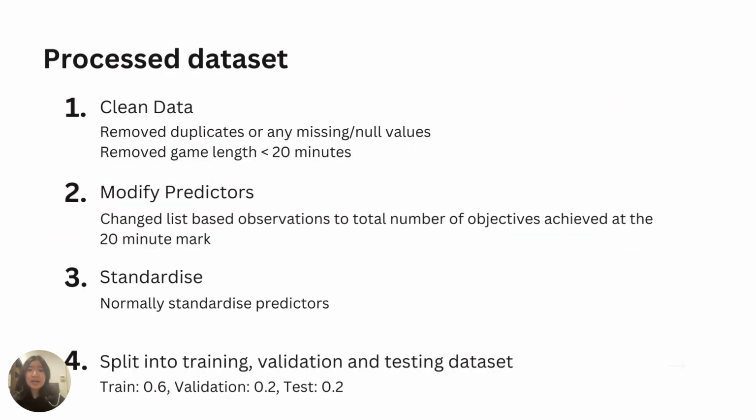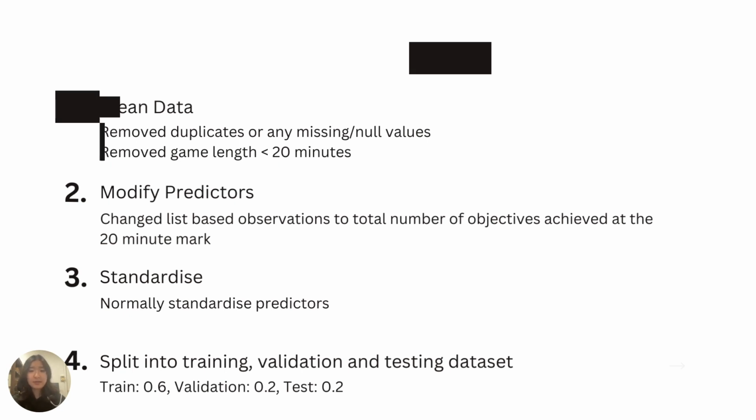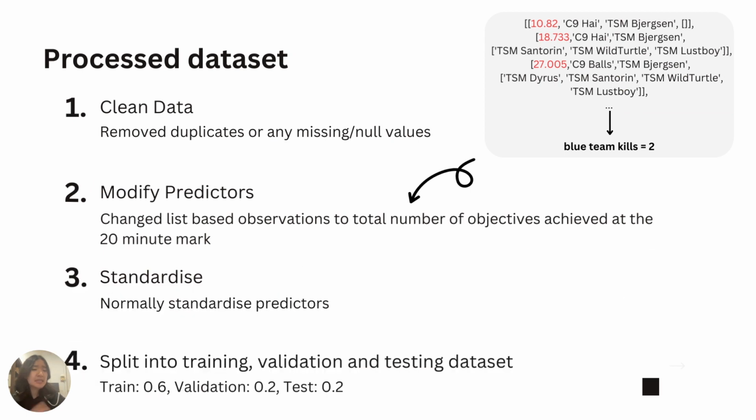Now, having an understanding of our data set, we pre-process it so that it can fit into the model nicely. Step one is to clean the data by removing any missing or duplicated values. Then entries with less than 20-minute game length were also removed. In step two, the feature predictors were modified, so the total number of objectives at the 20-minute mark were taken in. An example of that is on the upper right corner.